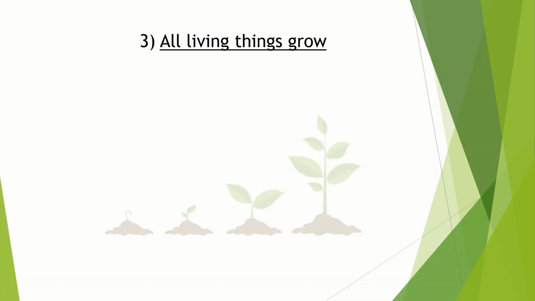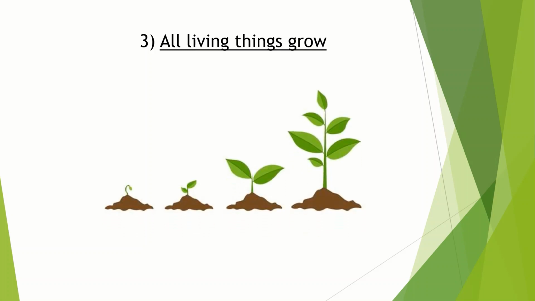The third characteristic is that all living things grow, from small to large. A non living thing cannot grow. We grow because our cells continuously keep on dividing into new cells, and that happens because of the nutrients that we get from eating food.